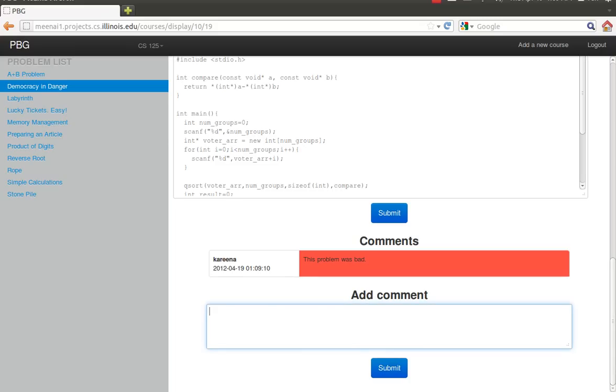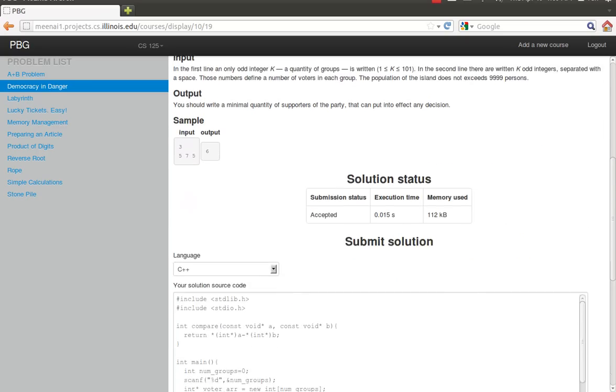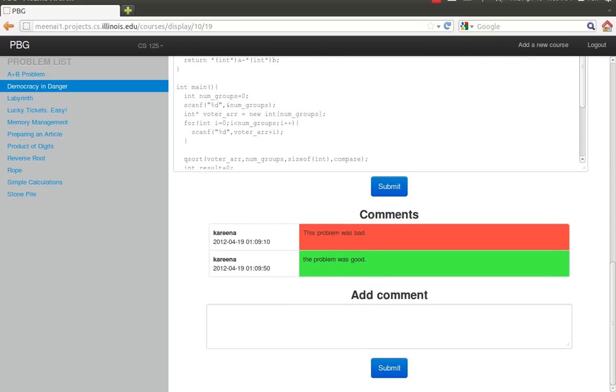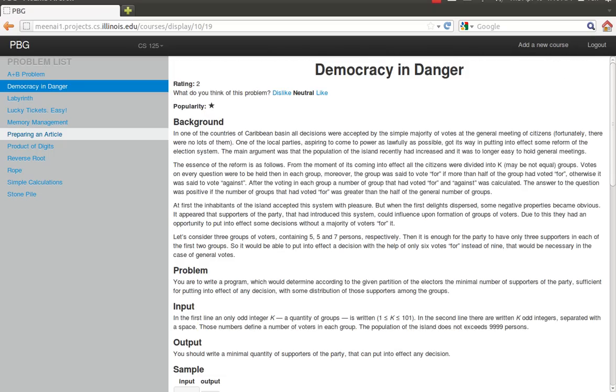So now I'm going to submit a slightly more positive comment, and let's see what it gives me. So I said that the problem was good. Okay, so the comment is green. So basically negative comments get red and positive comments get green. Okay, so this was kind of the perspective of a student.